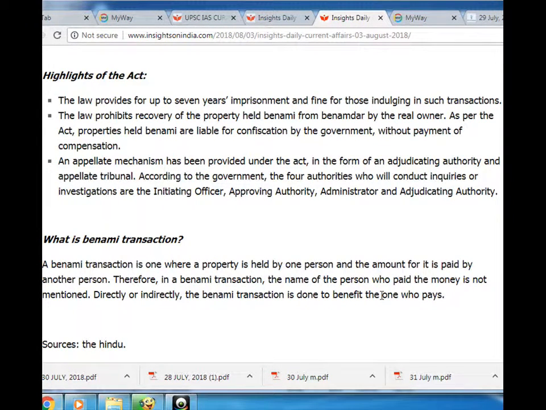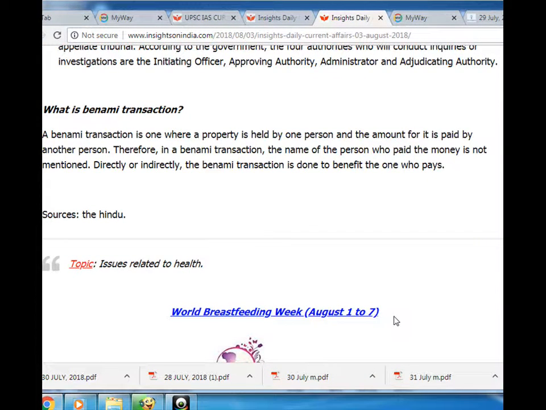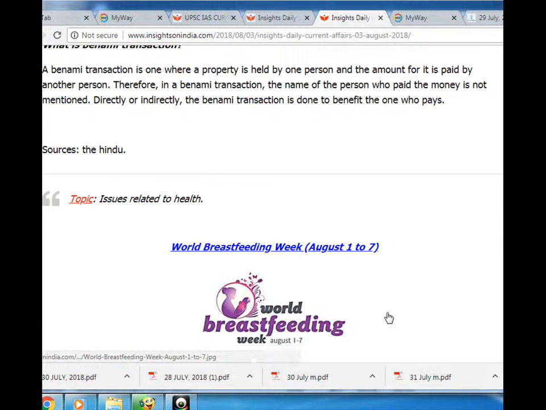What is Benami transaction? The Benami transaction is one where a property is held by one person and the amount for it is paid by another person. Therefore, in a Benami transaction, the name of the person who paid the money is not mentioned. Directly or indirectly, the Benami transaction is done to benefit the one who pays.